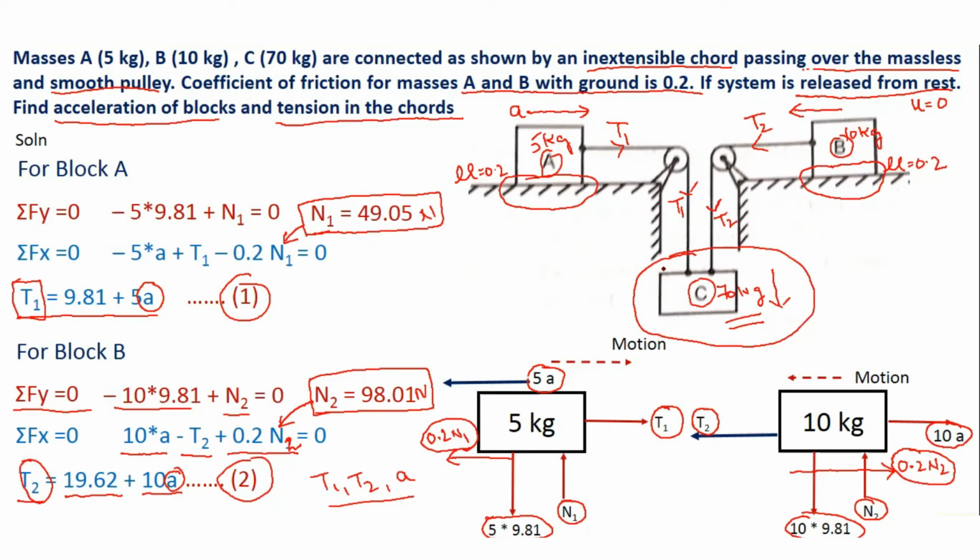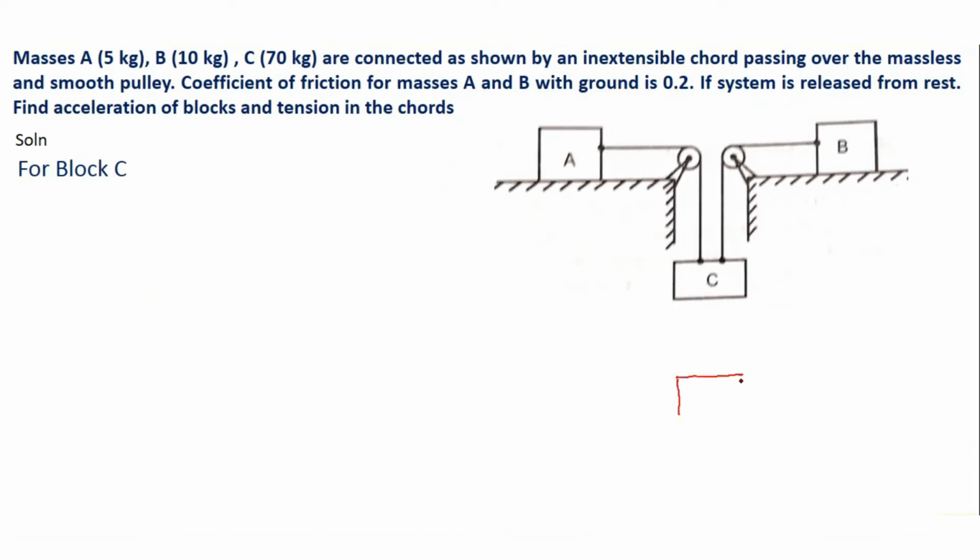So now what we will do, we will analyze block C. Let us start with that. The free body diagram will be like this. Block C has a mass of 70 kg, and we have assumed that this block is moving downwards. The first force which we will show is the tension in the cables. There are two cables acting on C, and we have assumed the tension in the left side cable as T1 and the tension in this cable as T2 from the previous slide. So this was T1 and this was T2.